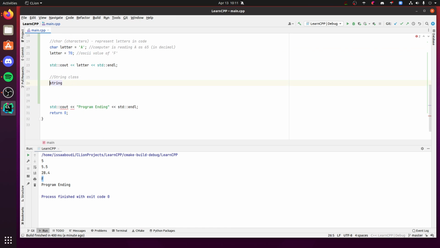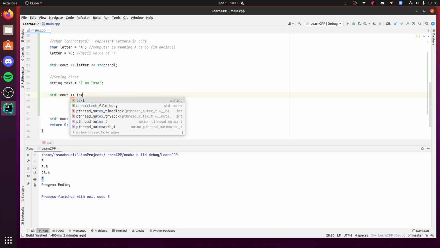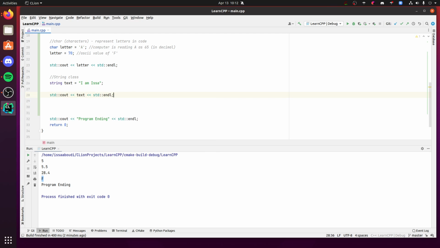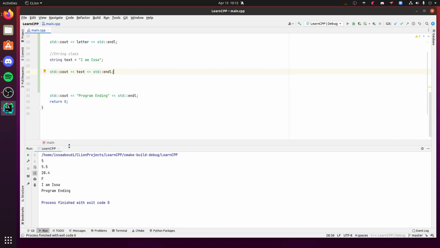So if I take out the std, it's going to be fine. So string, and we can give it a name. Let's call it text, and let's give it some initial text. By the way, notice we're using double quotes for string, but single quotes for character. That kind of makes sense, and it'll get intuitive. So anyways, let's do some text: I am Isa. That is my name. And we can do the same thing. We can count it. So let's count text. And it works as intended.